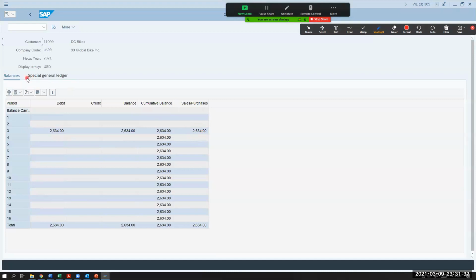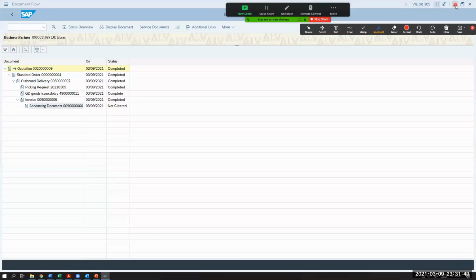So now what's happening is they're saying that I generated an invoice. It automatically updated their GL account, right? So now I know for this customer, we now have a balance that is being carried over and they need to pay it, okay? And the invoice is there, accounting is still not cleared, and everything else is completed.